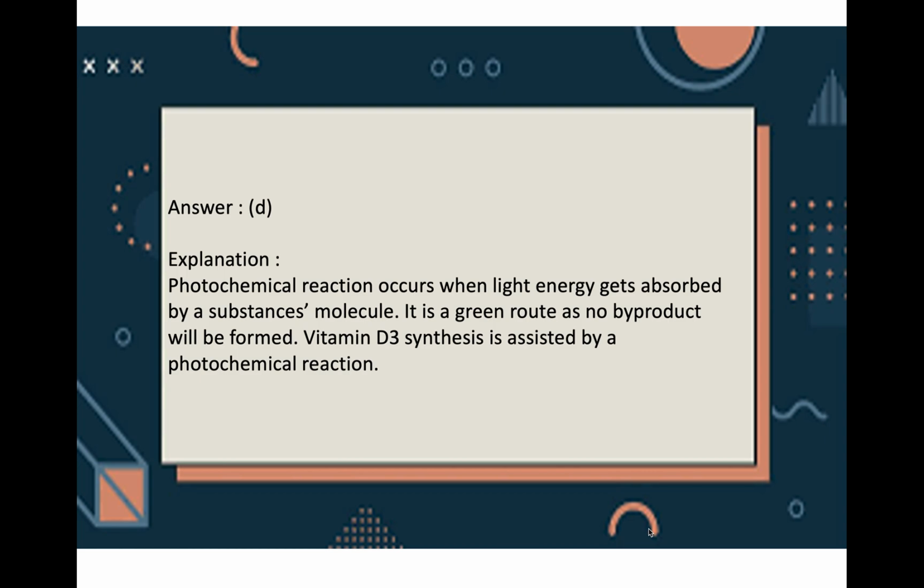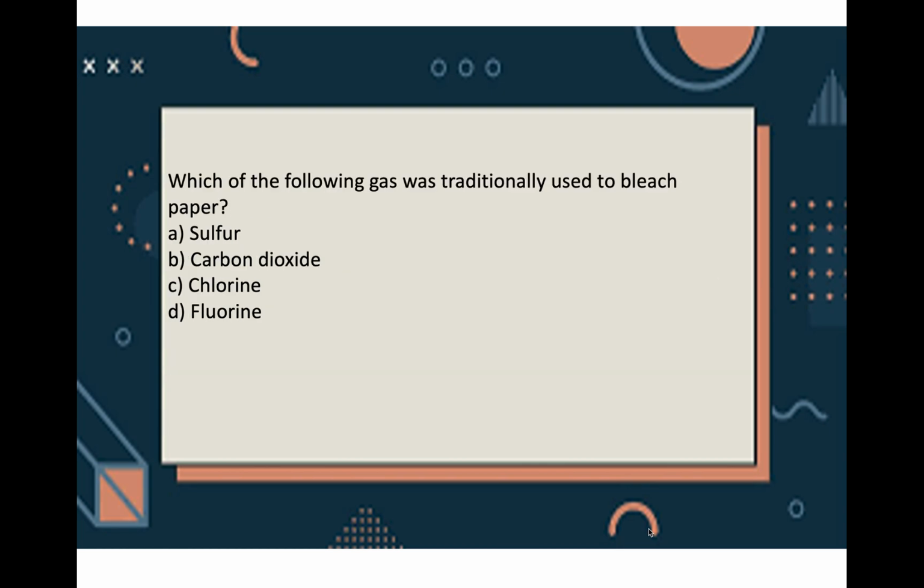So, when does a photochemical reaction occur in presence of light energy? When it is absorbed by a substance's molecule. So, no byproduct will be formed as it is a green route, and vitamin D3 synthesis is assisted by a photochemical reaction. Now, which of the gases was traditionally used to bleach paper?